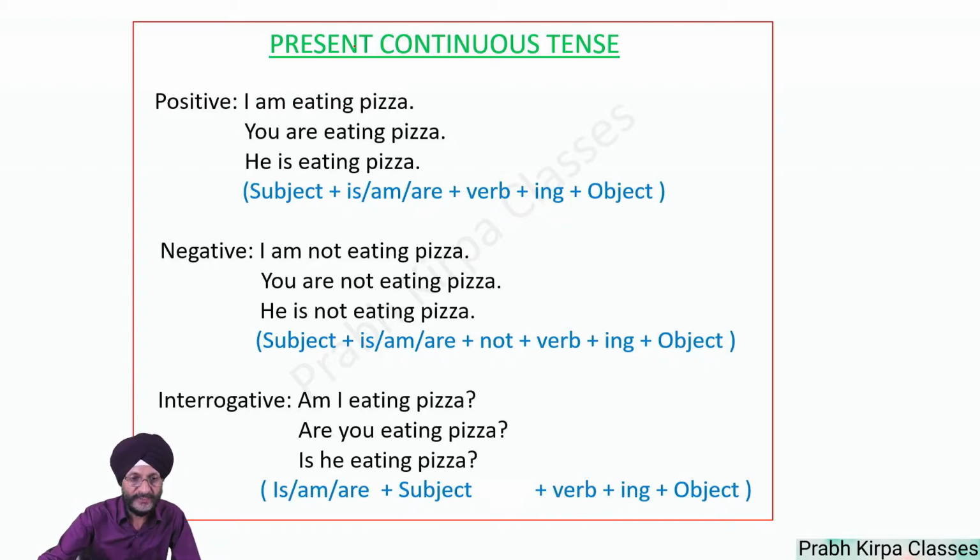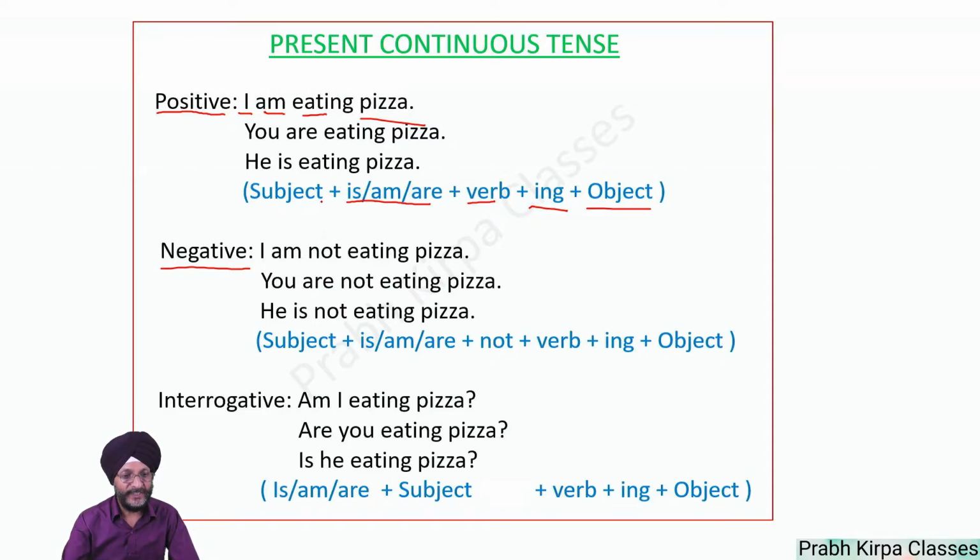Present continuous tense: we will discuss the positive sentence first. I am eating pizza. This is the subject. This is am, are. We have to choose any of these. Then this is the verb, then ing has been added, and this is the object, pizza. I am eating pizza. You are eating pizza. He is eating pizza.